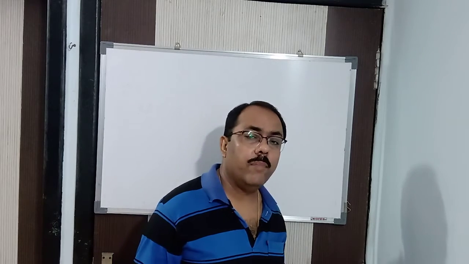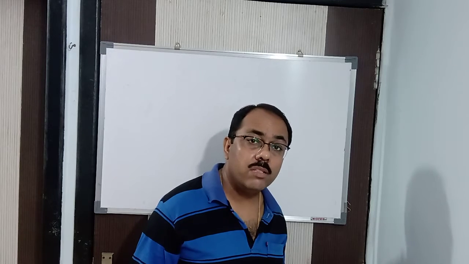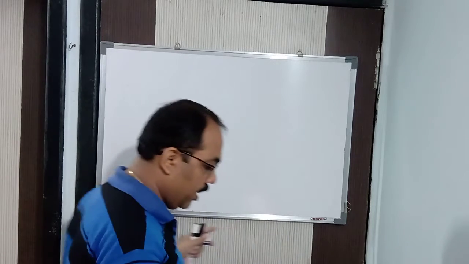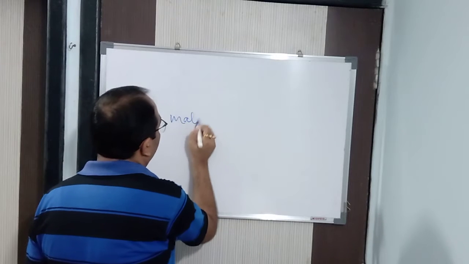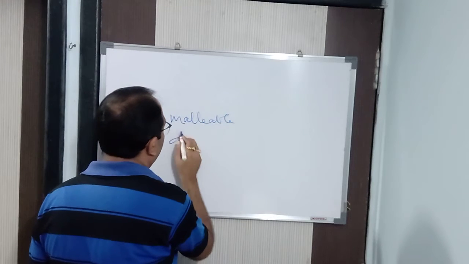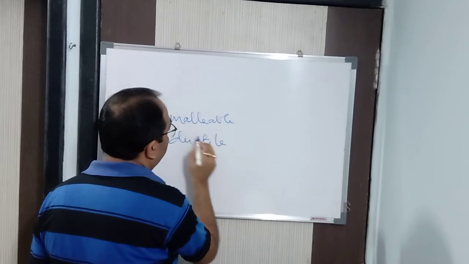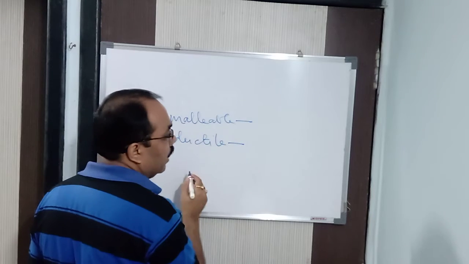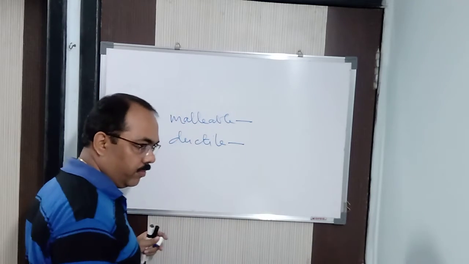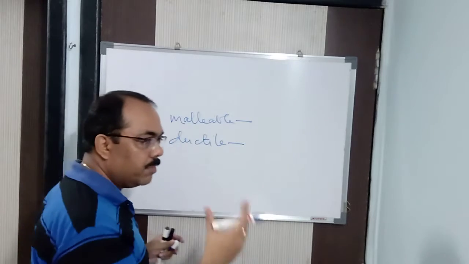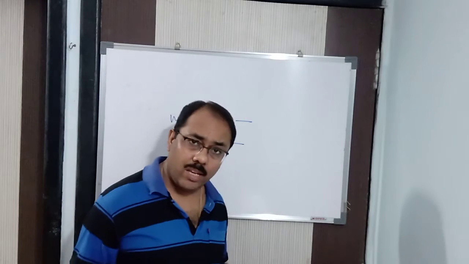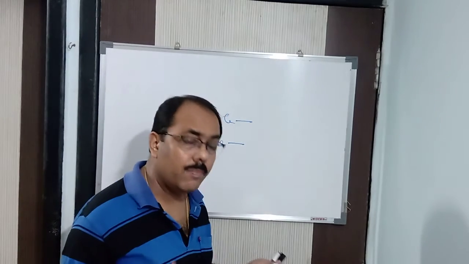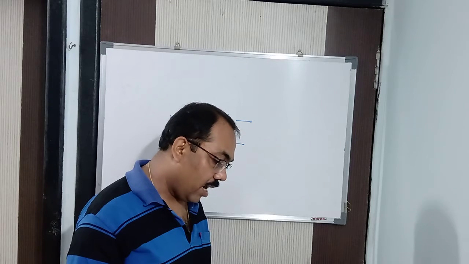They are malleable. Malleable, M-A-L-L-E-A-B-L-E, means they can be beaten into sheets. And ductile means drawn into wires. Metals can be beaten into sheets and drawn into wires. So they are highly malleable in nature.